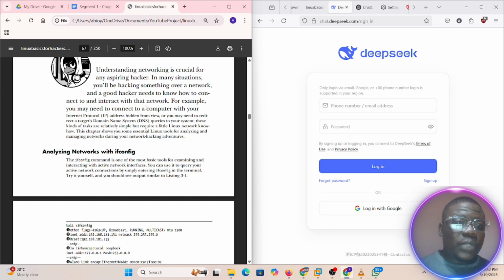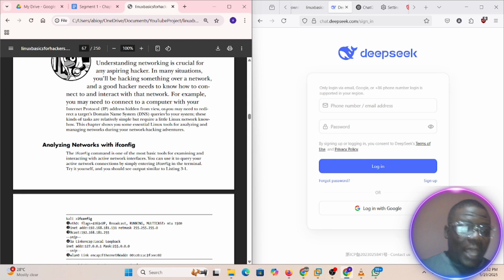For example, you may need to connect to a computer with your IP address. Your IP address is your own address. Whenever you are connecting to anything, your address will be presented as the source, while where you are going to is the destination. It's just like me moving from one place to another. Most times I travel from here down to Lagos, and I have to know where I'm going and where I'm coming from. So it's all about destination and source, which is the address.